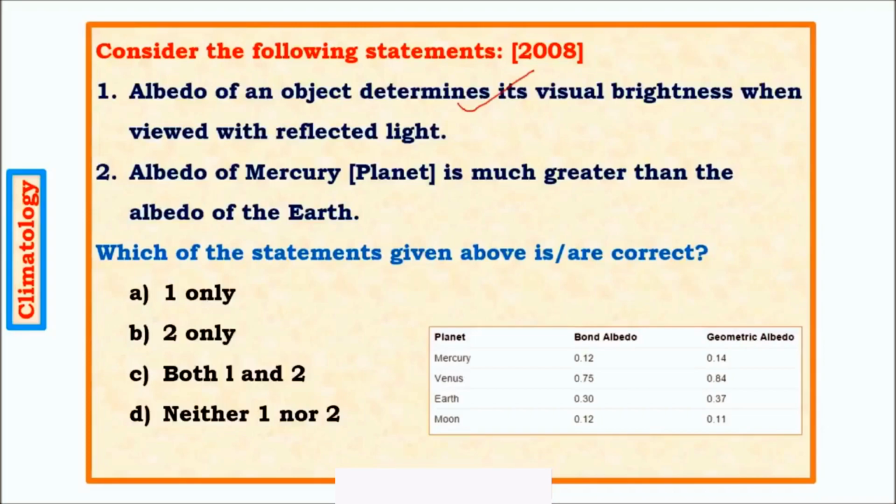We have seen that albedo signifies the visual brightness of an object. A region with a greater amount of albedo has greater visual brightness, like snow, whereas a region with lesser albedo has lesser visual brightness, for example asphalt.